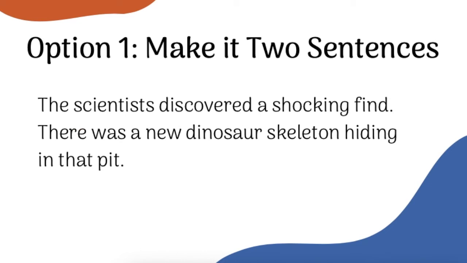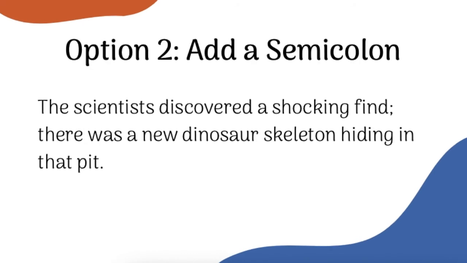The most straightforward answer is usually to just make it two sentences, add a period, and move on. Sometimes, though, that will leave you with two short, choppy sentences, and you might really want to show your reader that these two ideas are closely connected. So you do have some other options. One of those options is to add a semicolon. It's like a super comma, and it can be used to join two independent clauses that are closely related. Just be careful about overusing it. Too many semicolons makes it look like you're trying too hard.